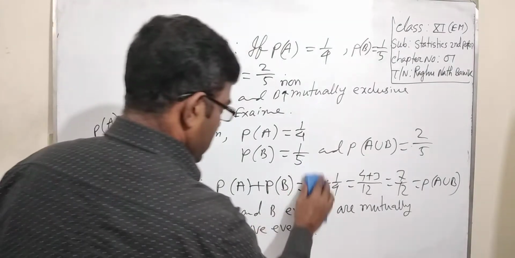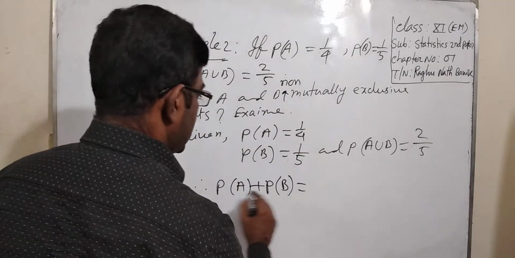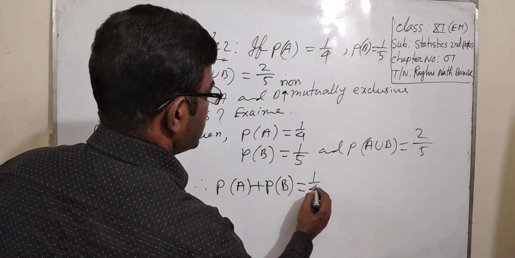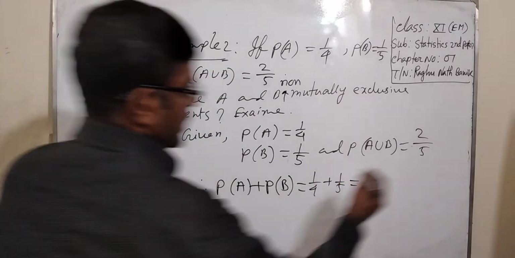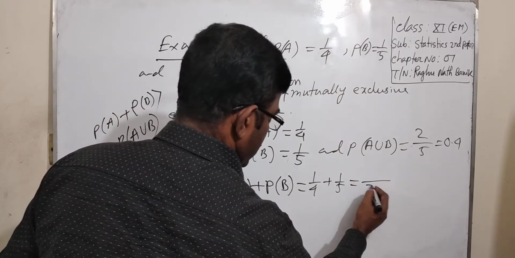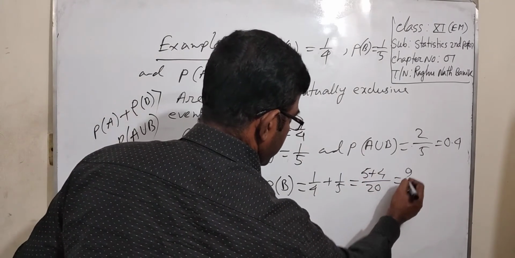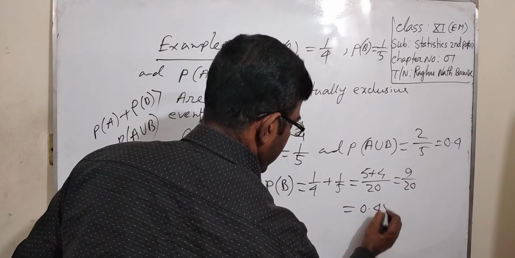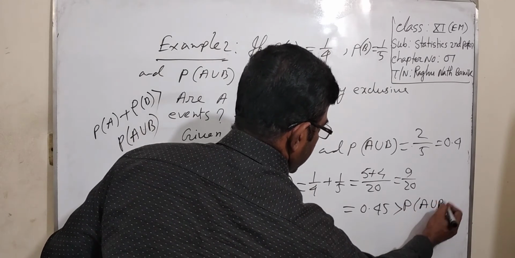So we calculate the probability of A plus probability of B equal to 1 by 4 plus 1 by 5 equal to 0.4... 5 plus 4 equal to 9 by 20 equal to 0.45, which is greater than or equal to probability of A union B.